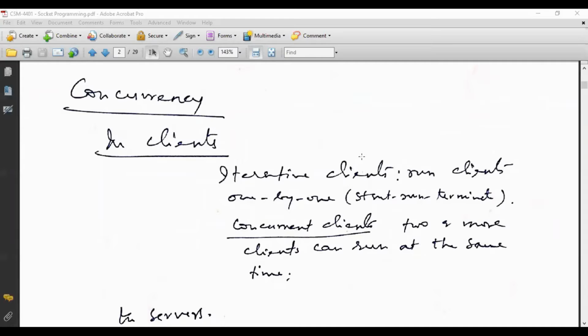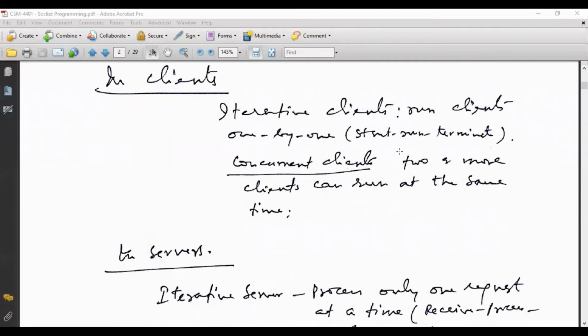So one is concurrency. In clients, there are two types of process: iterative and concurrent. What happens in case of an iterative client? Clients run one by one. That is, one program sends the request to the server, gets the response, and then terminates. While in concurrent clients, two or more client programs can run at the same time. So if programs are running one by one, it is known as an iterative client. If running simultaneously, it is known as concurrent clients.